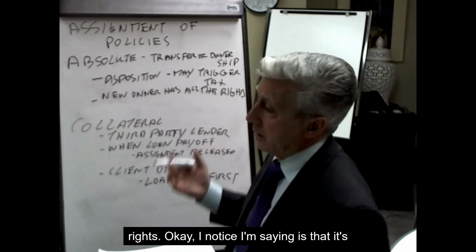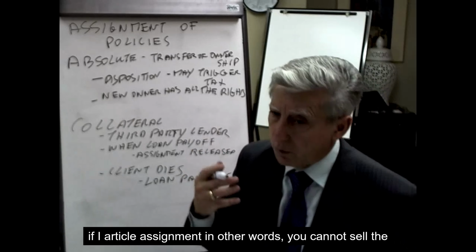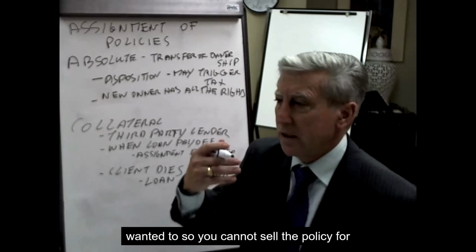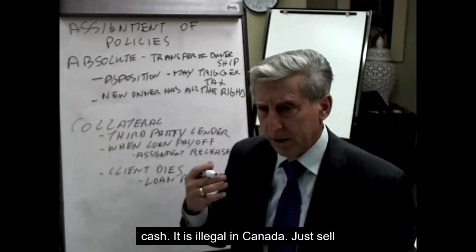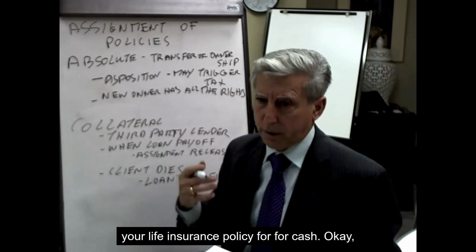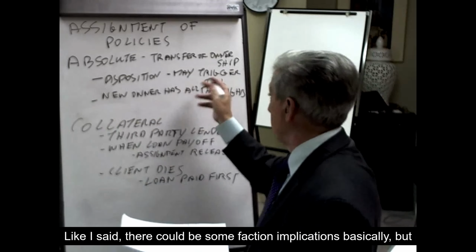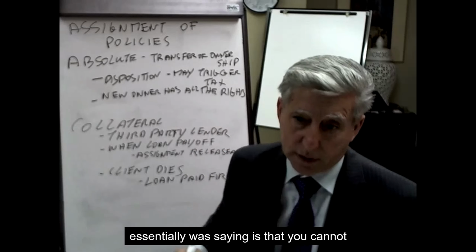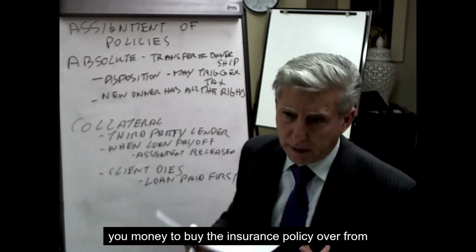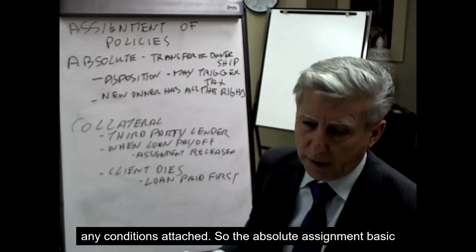Okay. Now notice I'm saying that this is an absolute assignment. Okay, this is not a viatical assignment. In other words, you cannot sell the contract. This is basically you deciding that you wanted to transfer it. So you cannot sell the policy for cash. It is illegal in Canada to sell your life insurance policy for cash. Okay, you can willingly transfer it, and like I said, there could be some tax implications. But essentially, you cannot do what's called a viatical, in other words, somebody giving you money to buy the insurance policy from you. It has to be done willingly without any conditions attached.